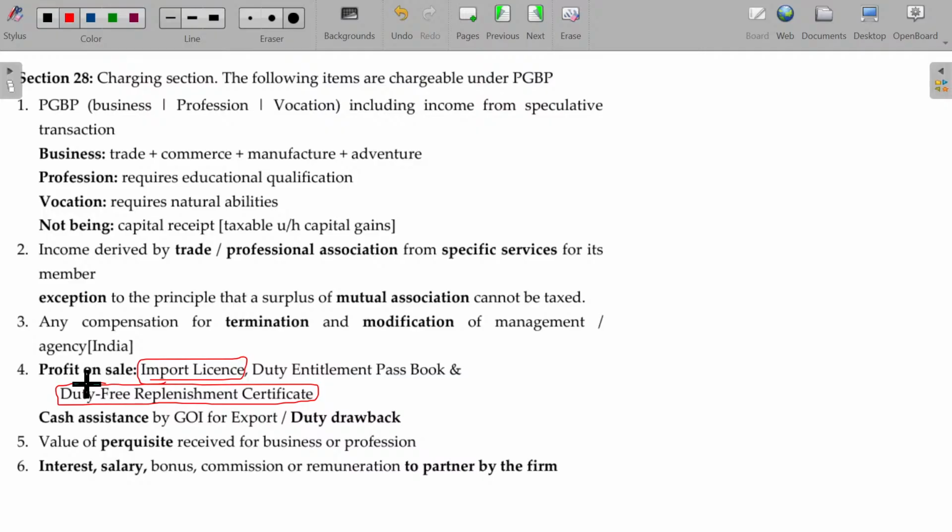Duty free replenishment certificate. Replenish is not refilling. Duty free: whenever you are importing from a foreign country, you have to pay the duty, right? As you have to pay the duty, it's really a burden for you. Sometimes why is there a huge duty payable? The main reason is that when you are importing from a foreign country, India is in need of foreign currencies to settle the dues. If you are importing from the UK, you need to have sterling or dollar or euro. Otherwise, you cannot import from foreign countries. That's a problem. India is running short of foreign currencies. Forex reserve is running short.